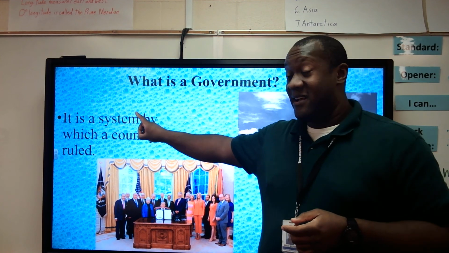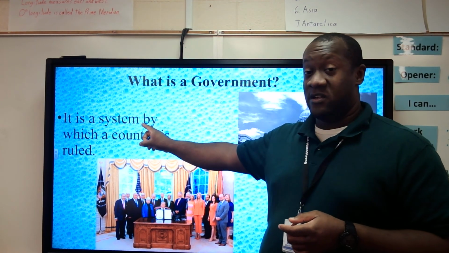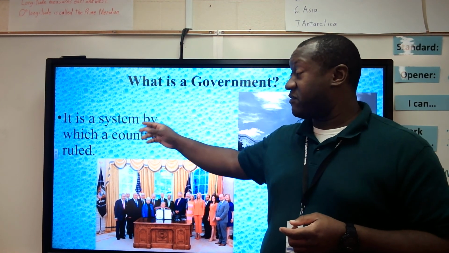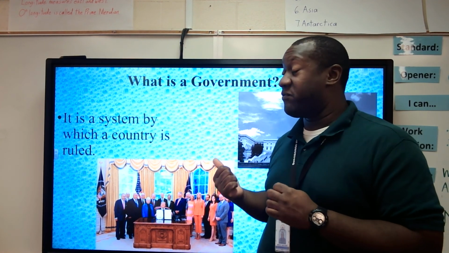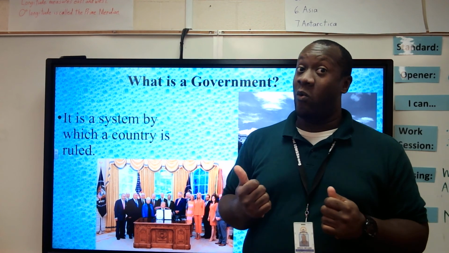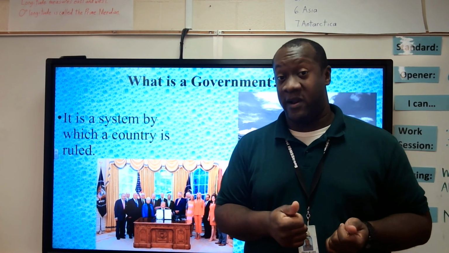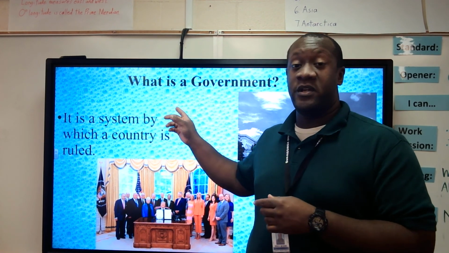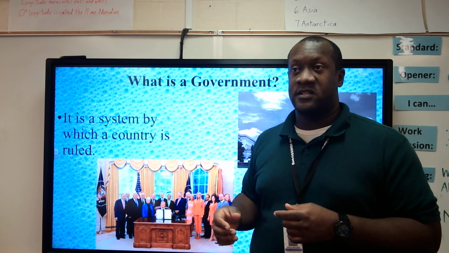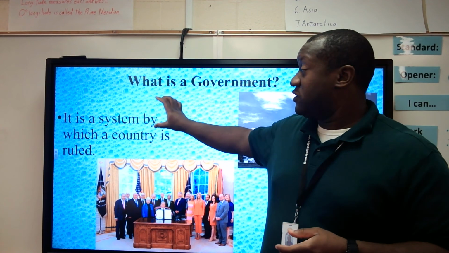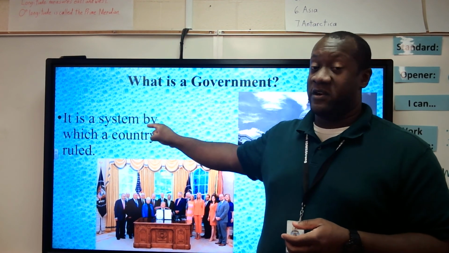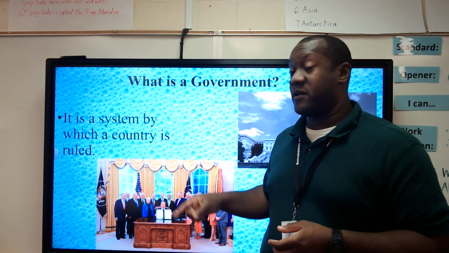What type of government system a country has is important, because that will affect the freedoms that the people have, or the freedoms that the people don't have. It will affect their ability to operate a business, raise their children, all sorts of things. So it's very important that we understand different government systems and the way that they work.